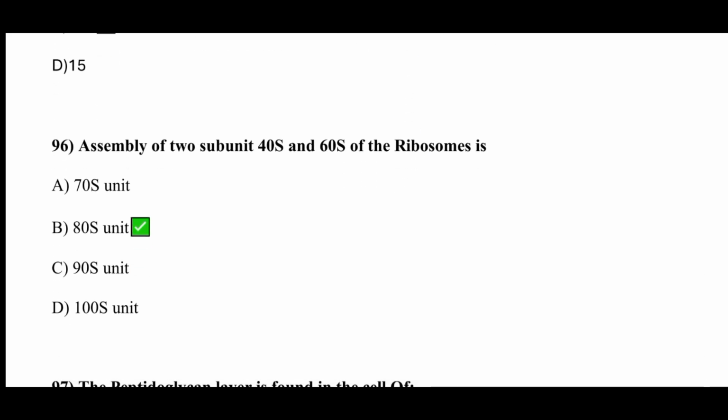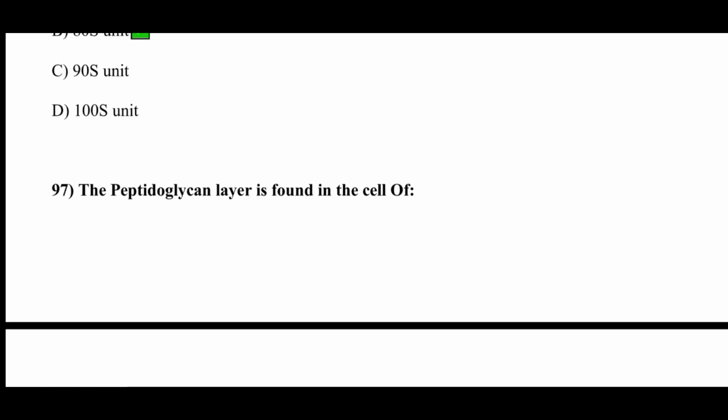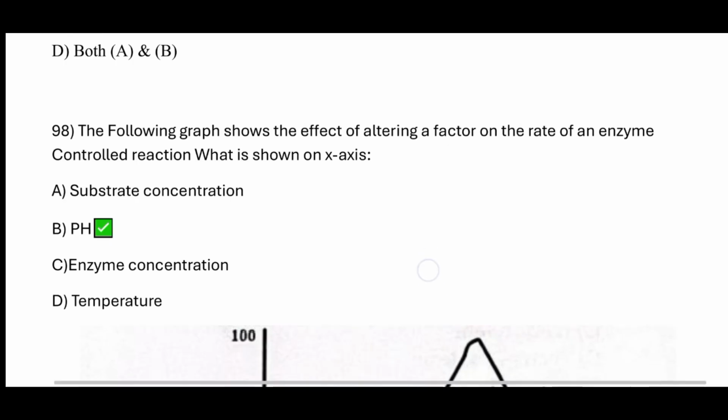Assembly of two subunits, 40S and 60S, of the ribosome is, option B is correct, that is 80S units. The peptidoglycan layer is found in the cell of, option A is correct, that is bacteria. The following graph shows the effect of altering a factor on the rate of an enzyme-controlled reaction.